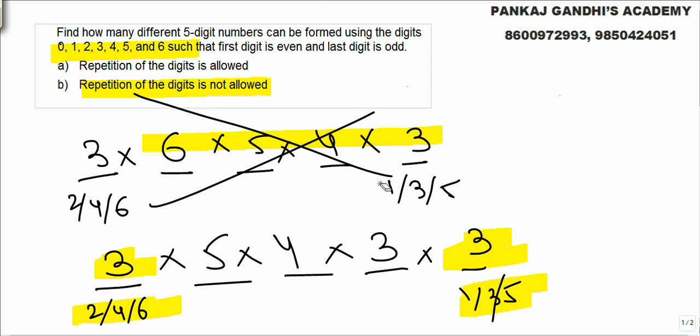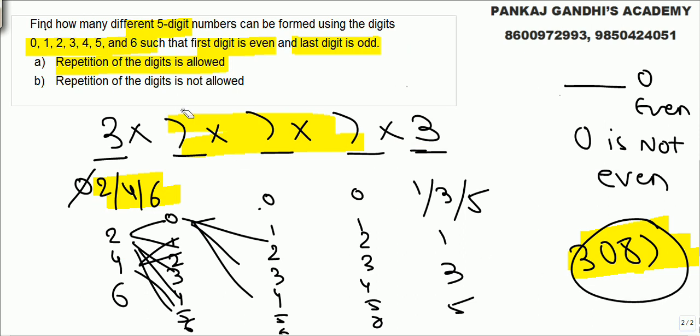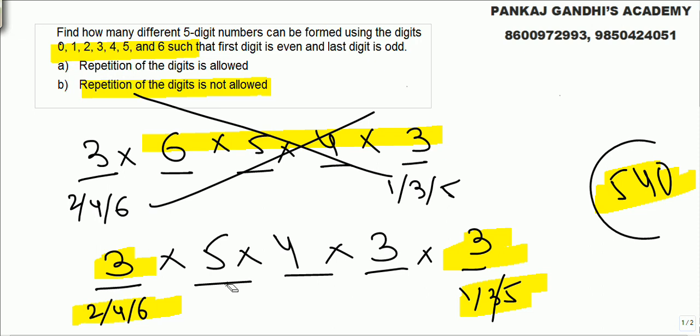Condition satisfied. So what we get here is 5 threes are 15, 15 fours are 60, 60 nines are 540. You all know the calculations. Build up the logic. Again I am telling you, if you are not comfortable here, please go through the basic concepts. So that was repetition allowed, and then we did repetition not allowed, and that is how we get the answer here.